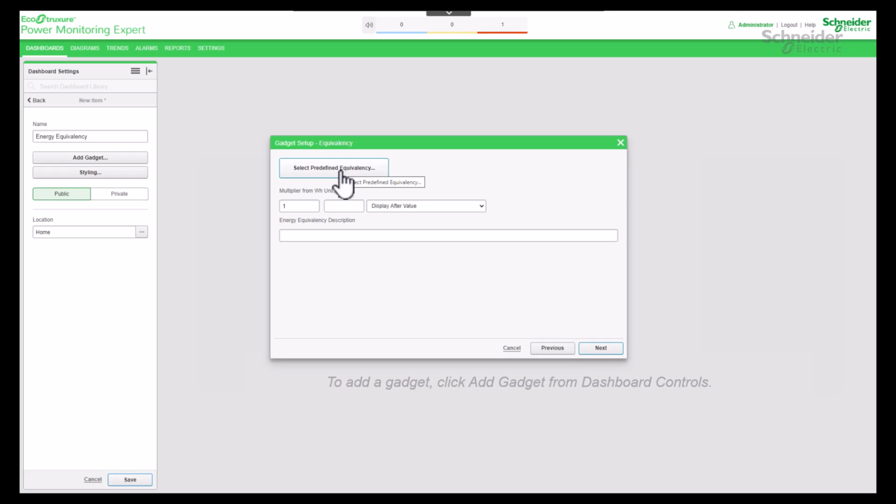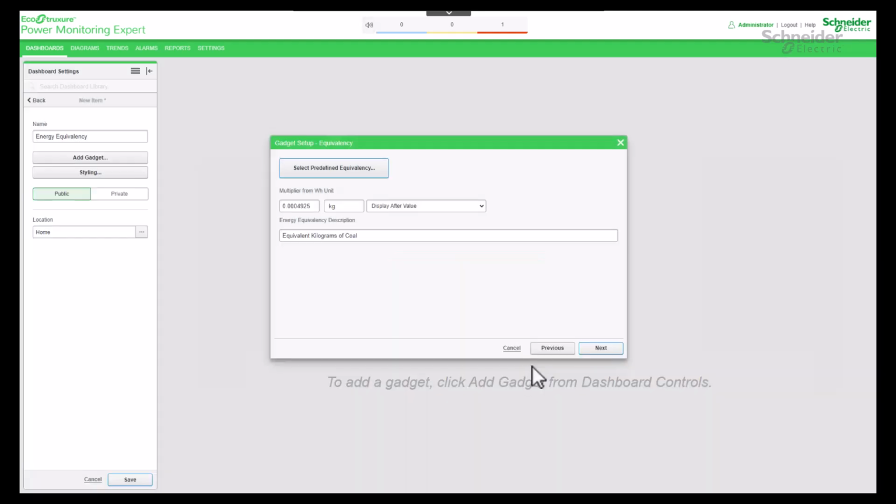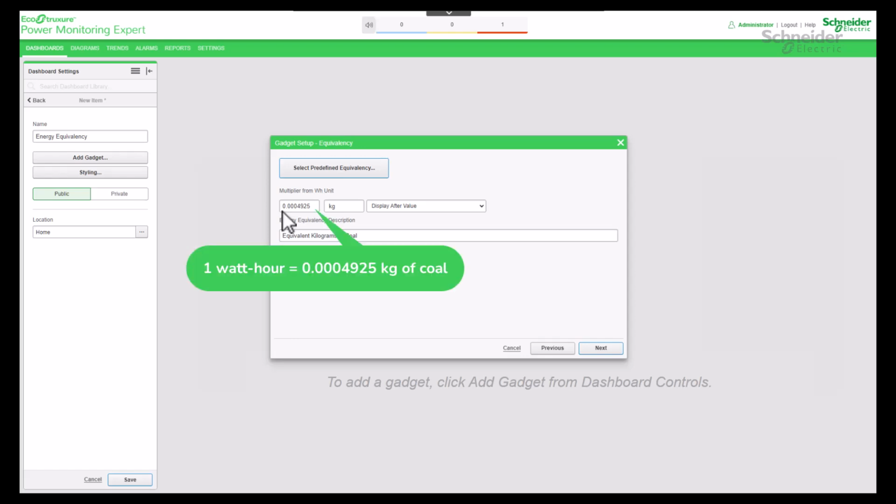Select Predefined Equivalency button to open the Predefined Equivalencies dialog. Select an item from the list of predefined equivalencies. Predefined coefficient, unit and description are automatically displayed in the fields on the equivalency page. For example, 1 watt-hour consumption is equal to 0.0004925 kg of coal-burnt energy.